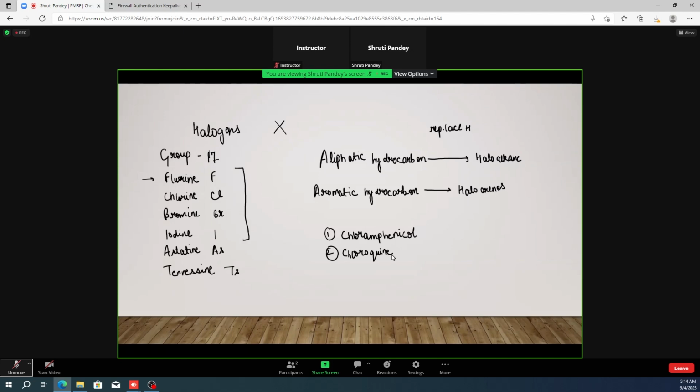So this was the basic introduction about these compounds, and next in this chapter we will discuss the classification on the different bases. Then we'll talk about the nomenclature. Like there are two types of nomenclature, that is the common names and the IUPAC names. So we'll talk about them. Then we'll talk about the different methods of preparation of these compounds. And then in the last, we'll go on to the physical and the chemical properties of these compounds. They can be used for the synthesis of other compounds as well. So we'll also go on to that topic. So let's now go on to the classification of these compounds.